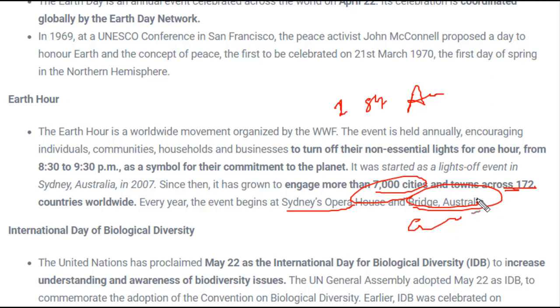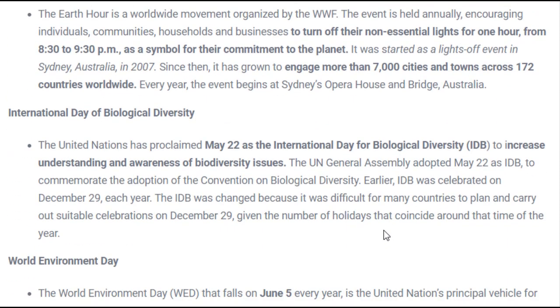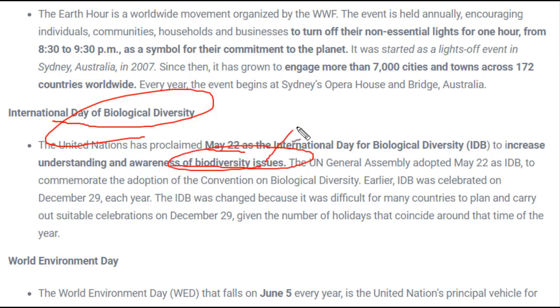Okay, next is International Day of Biological Diversity. As we know, we have a huge amount of biodiversity on this earth. So in order to make everyone aware of the existence of this biodiversity, the International Day of Biological Diversity is celebrated on May 22, just to increase the understanding and awareness of biodiversity. As I said, most of the days which are being celebrated are to increase awareness about those things.